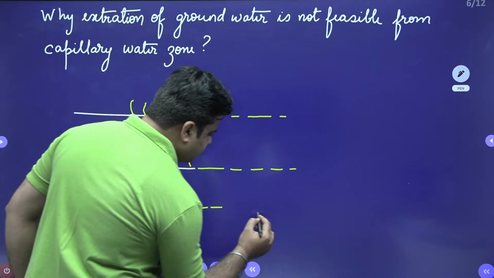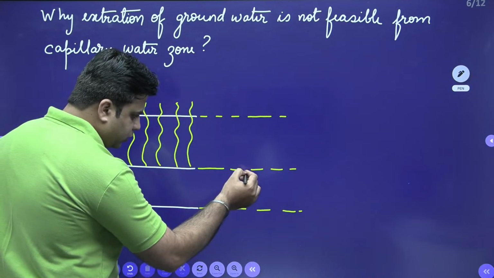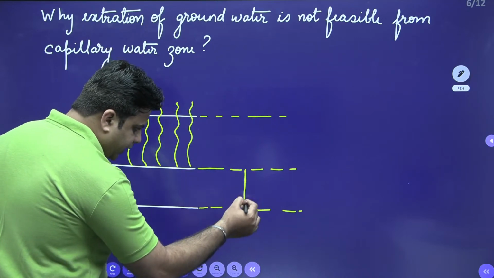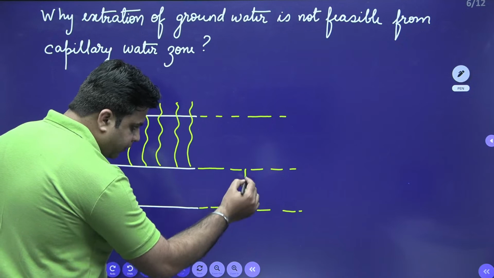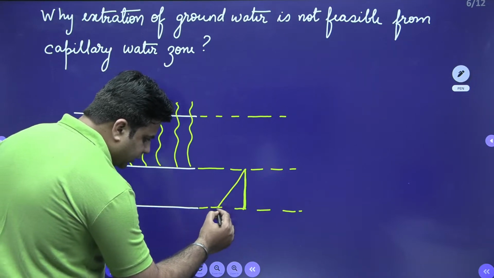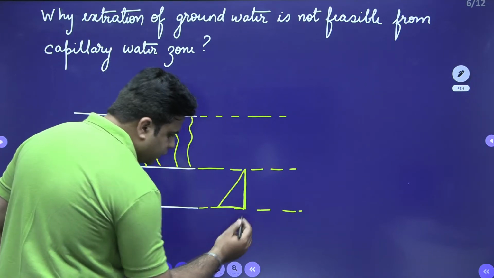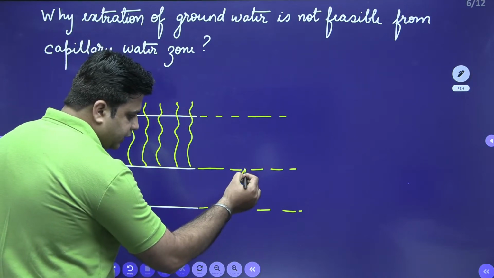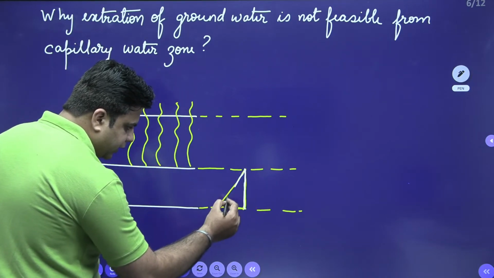I'll start with the zone of saturation. For the zone of saturation, it will be under the state of hydrostatic pressure.